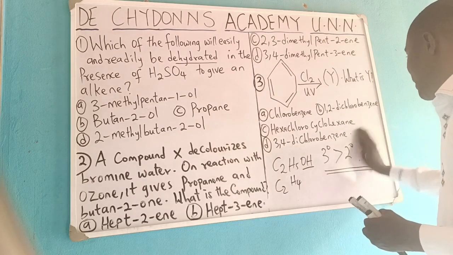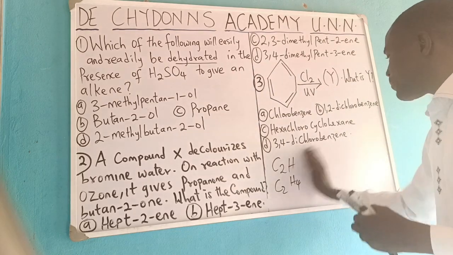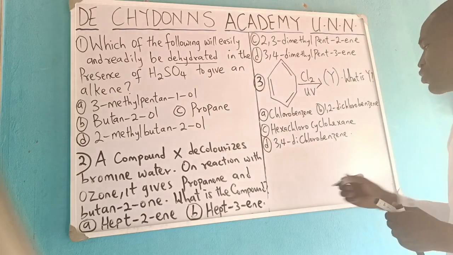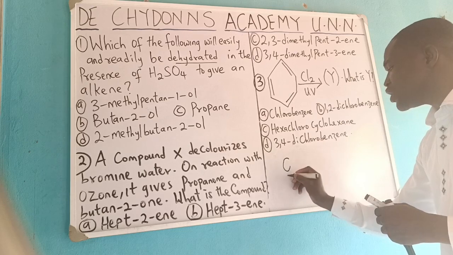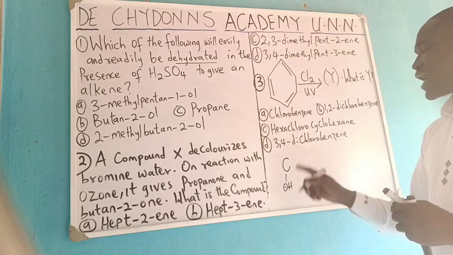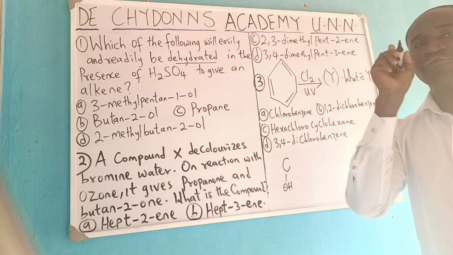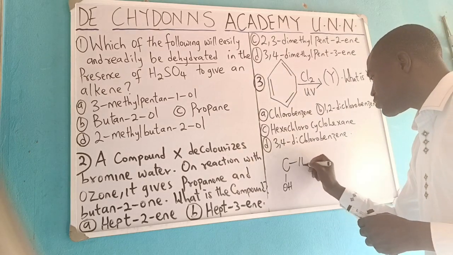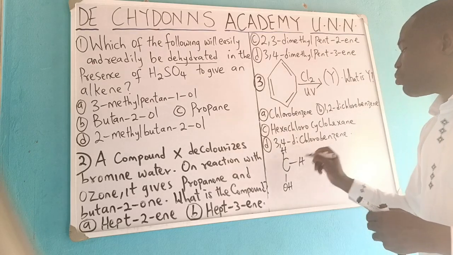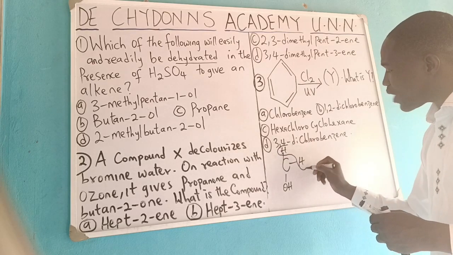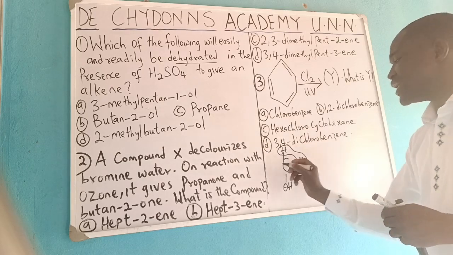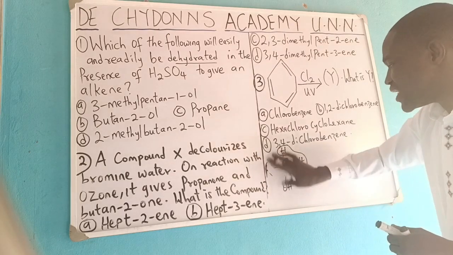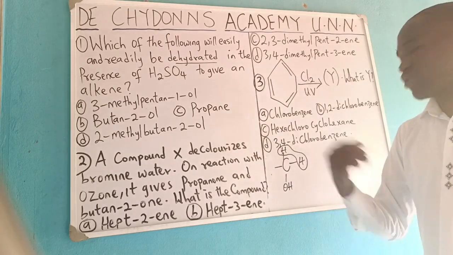Okay, let me show you what we mean by primary alkanol. When you want to talk about primary alkanol, ask yourself: the carbon bearing the OH, how many free replaceable hydrogen atoms does it have? It must have 2 free replaceable hydrogen atoms before you can say it is a primary alkanol, where this R can be methyl, ethyl, or whatever.